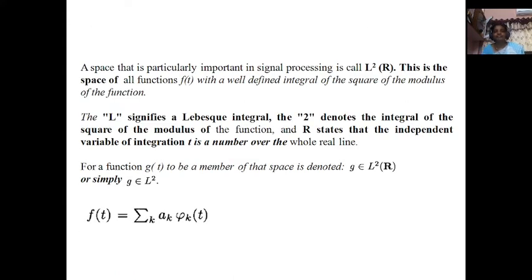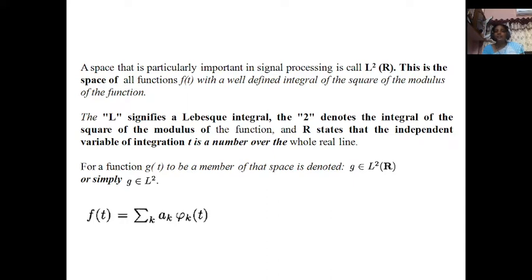Then a space that is particularly important in signal processing is called L square R. This is the space of all functions f of t with a well-defined integral of the square of the modulus of the function. First we have to find the modulus, then square it. The L signifies the Lebesgue integral. The 2 denotes the integral of the square of the modulus of the function, just like where we are using mean square error.